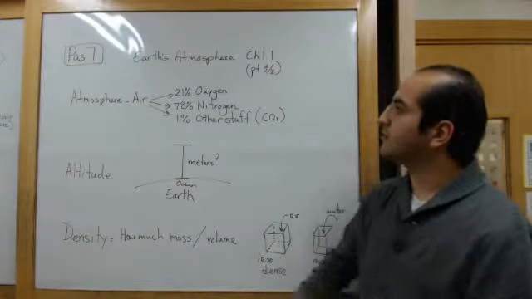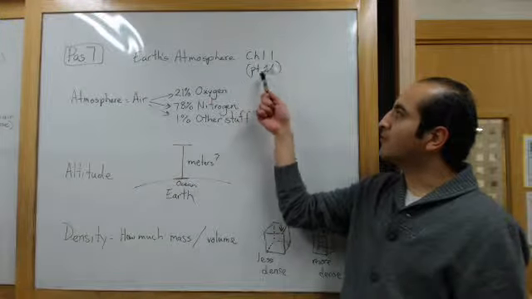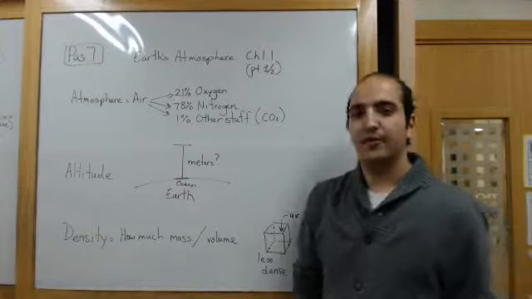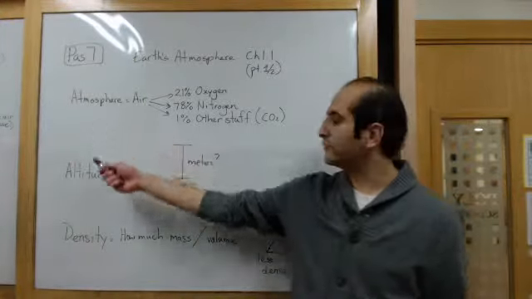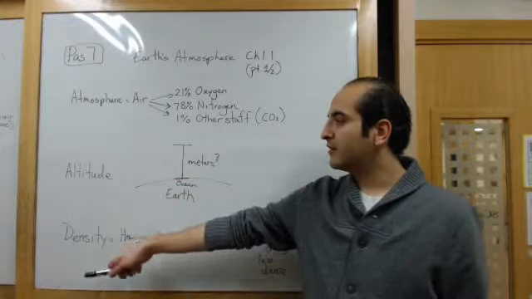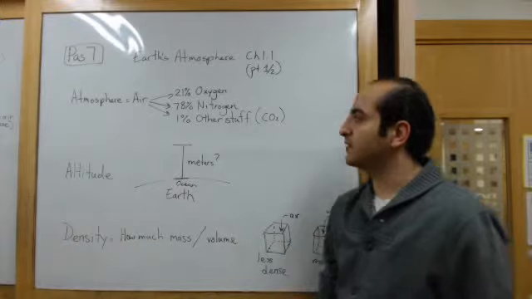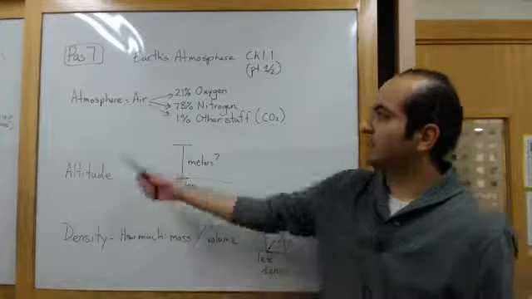This is for Part 7, Earth's Atmosphere, Chapter 1.1, Part 1 of 2. So it's a two-part episode. This is the first one, and first I'd like to say that a lot of these words you've seen before, like atmosphere, altitude, density. But until now, you probably didn't know their scientific meaning, so that's what we're doing today.